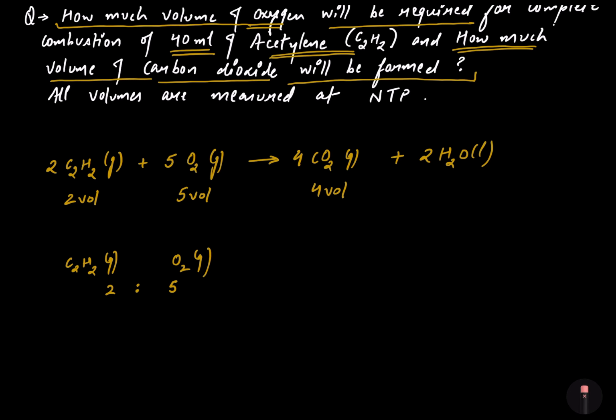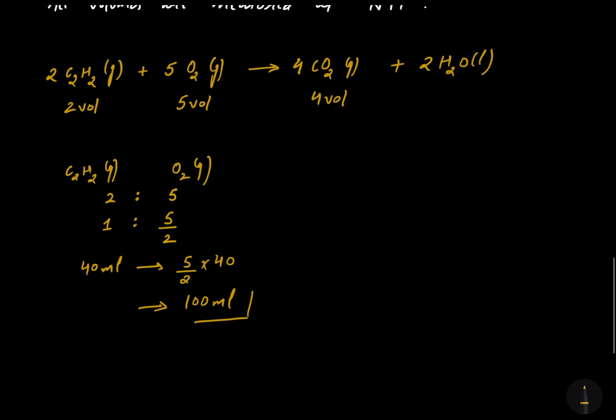Hold on. Now the ratio was 2 is to 5, then for 1 it will be 5 is to 2. Then 40 ml of acetylene will react with 5 by 2 into 40, and this comes out to be 100 ml.